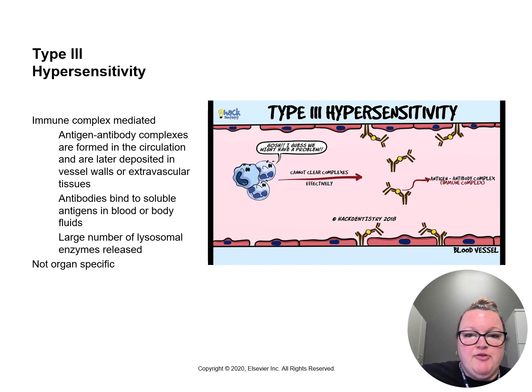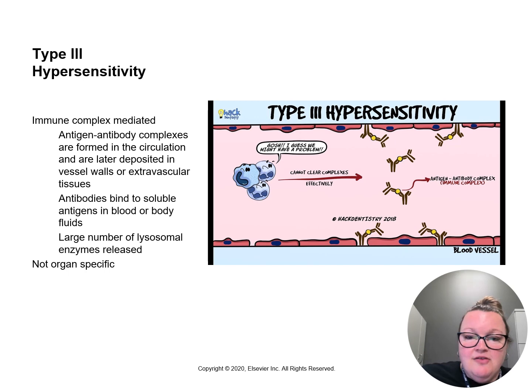Type 3 hypersensitivities are driven by immune complexes. These are antigen-antibody complexes that are formed in circulation, and they get deposited into vessel walls or other tissues. Whereas normally the antibody would bind to the antigen on the cell surface, here the antibody will bind to the antigen in the blood or bodily fluid as it circulates. Then it adheres to the tissues. It can choose where it wants to go. Usually we'll see it in the skin, the kidneys, or the lungs. It gets caught up there.